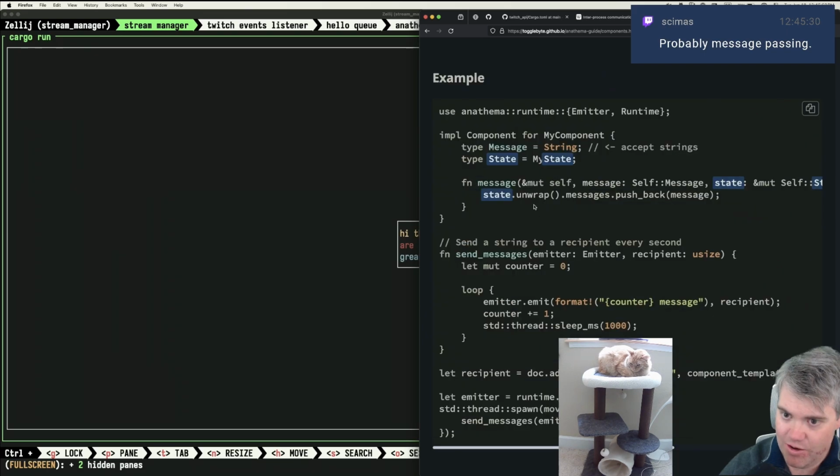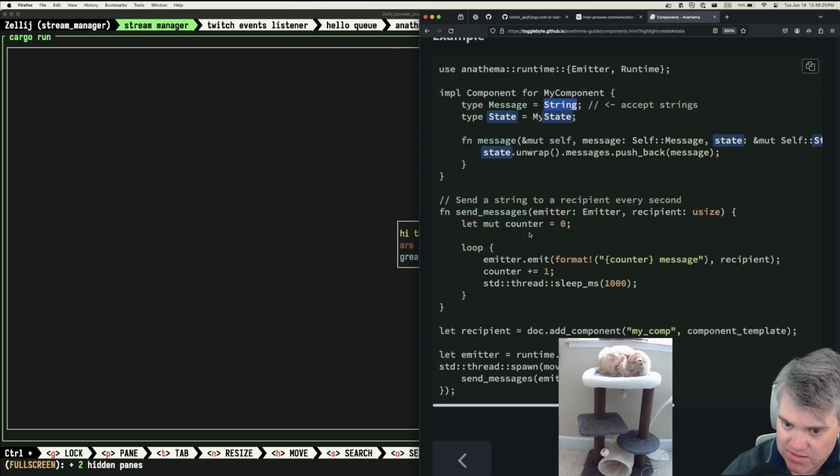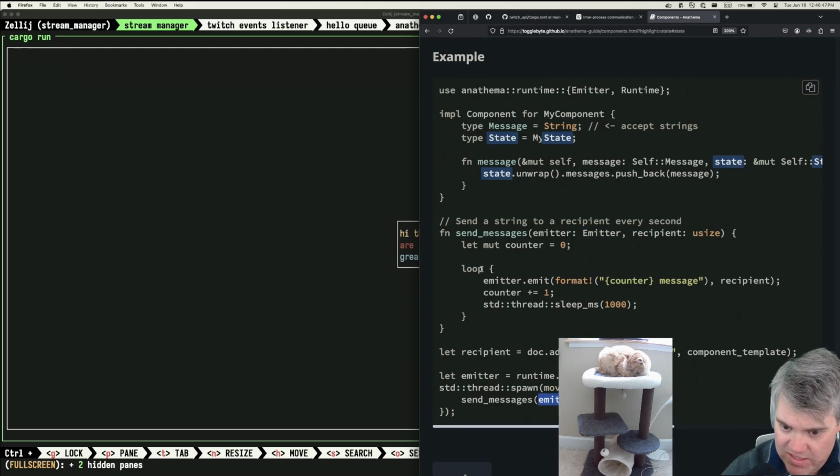There we go. Okay, that would allow me to then accept strings as the message, function message. We've added the component, send messages. Emitter is this emitter. Wait, where do they get this emitter from? Oh, runtime emitter. So we get the emitter from the runtime.